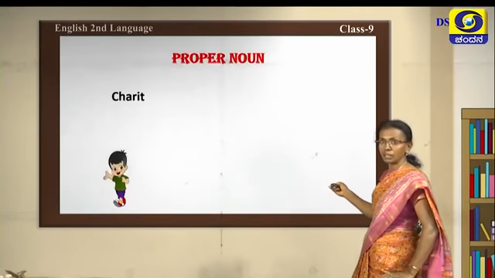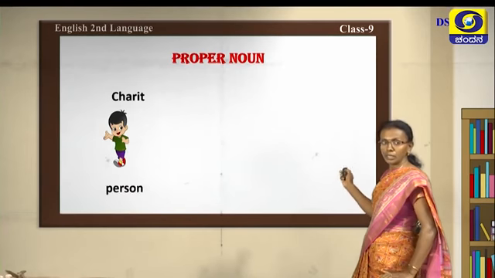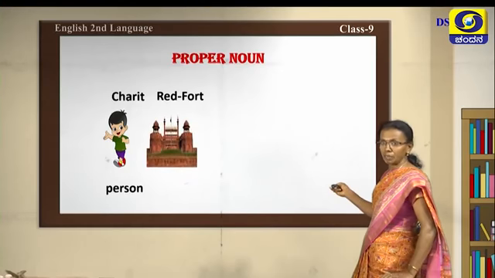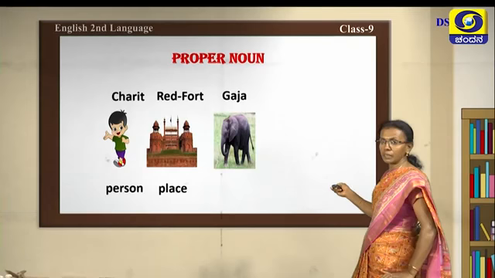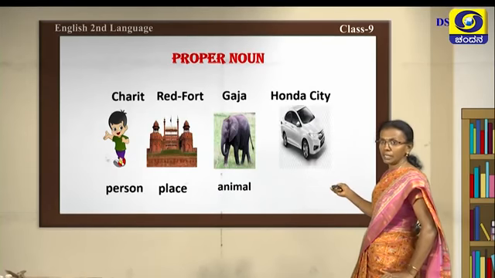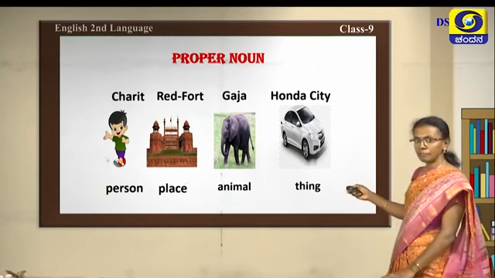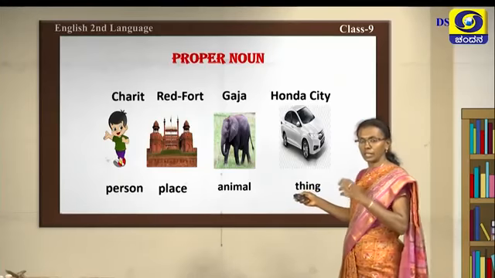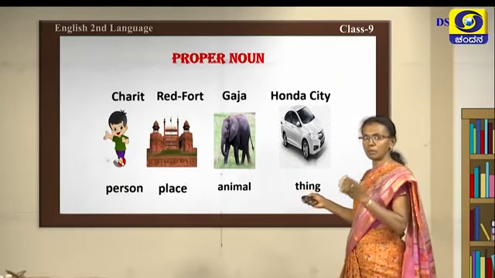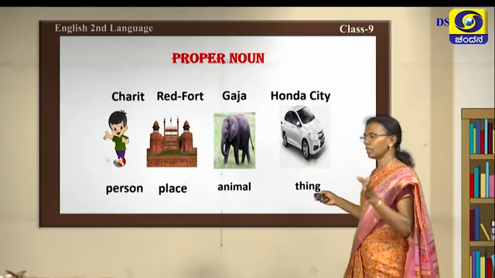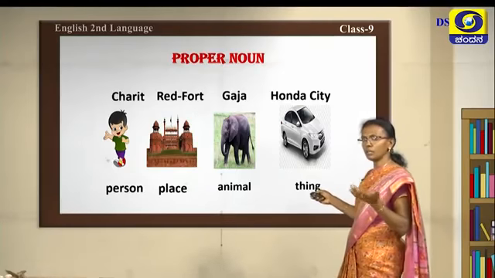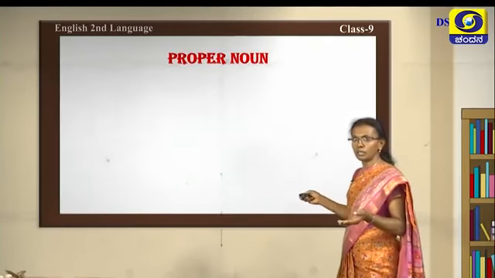See now Charit in person, it is in proper noun. And now Red Fort, see we named that and it is specified as place. And Gaja, we named that animal. Okay, Gaja, and Honda City, we named that car. So now they all became proper noun. If we specifically give names to that particular thing, person, place or animal, that becomes proper noun. Otherwise it will be a common noun.